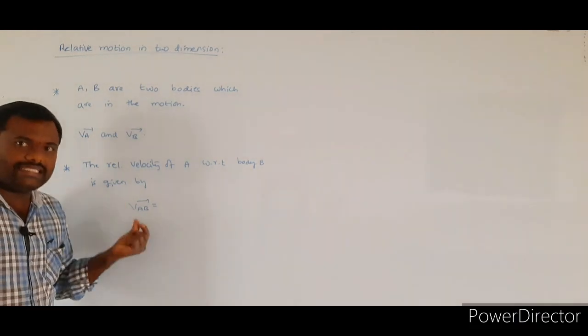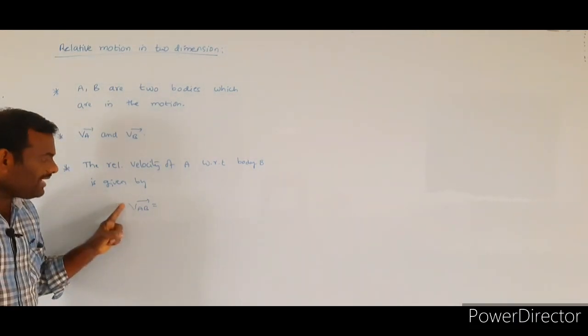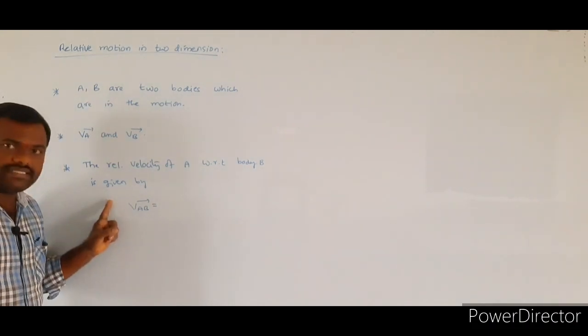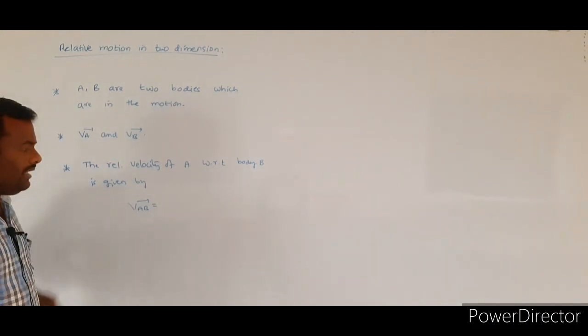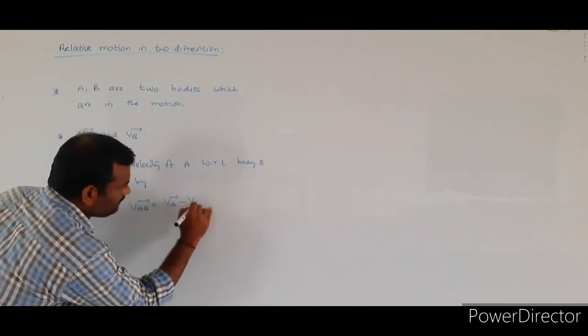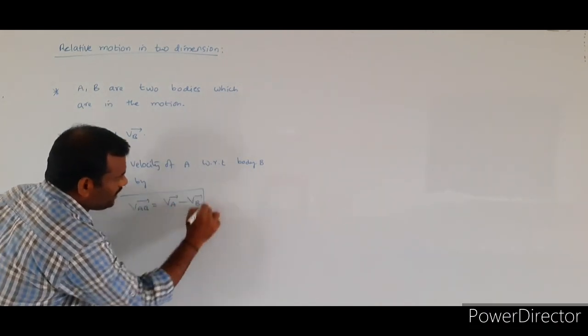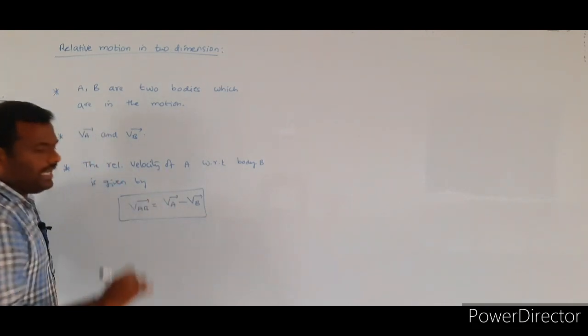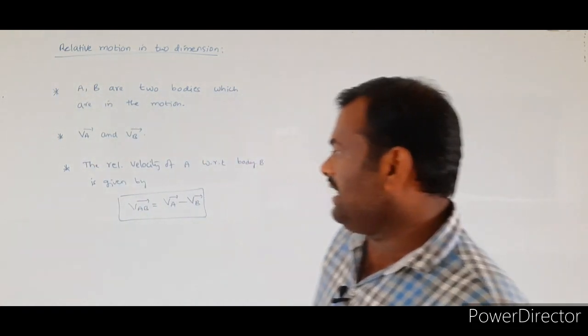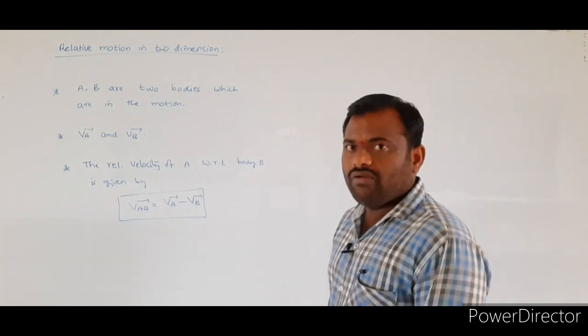VAB bar denotes the relative velocity of A with respect to body B. So the general notation is VAB bar is equal to VA bar minus VB bar.